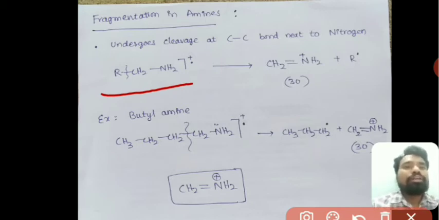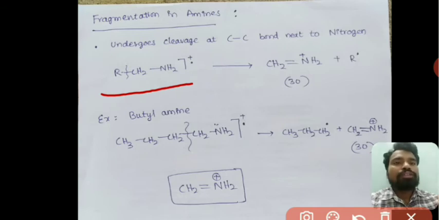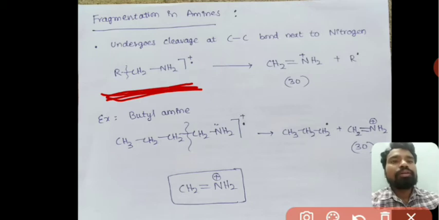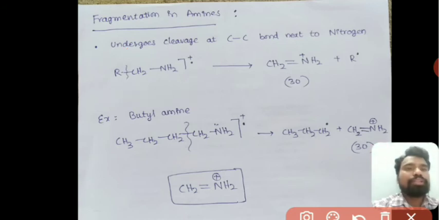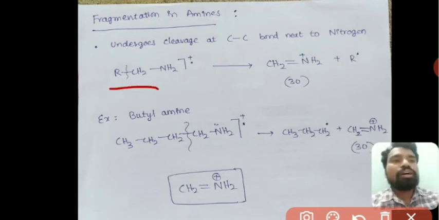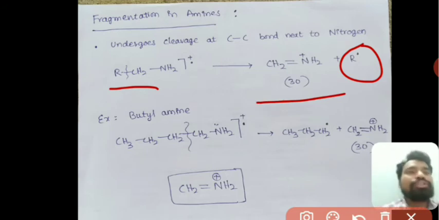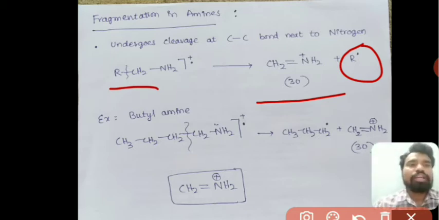So here, RCH2 NH2: the carbon carbon bond adjacent to the nitrogen is this, and automatically this bond will break. Then what will happen? You get R dot radical and CH2 double bond NH2 plus. Initially it forms CH2 plus and NH2, and as nitrogen has a lone pair of electrons, one electron will be given, and then it is converted into CH2 double bond NH2 plus.